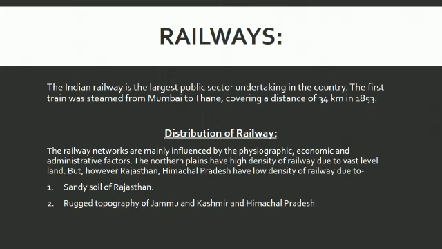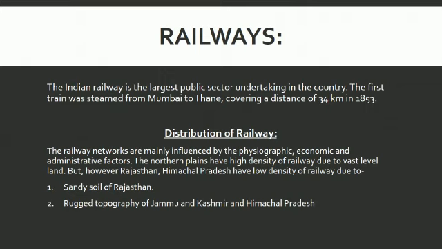The Indian Railway is the largest public sector undertaking in the country. The first train steamed off from Mumbai to Thane, covering a distance of 34 kilometers, in 1853. This is most important. The Indian Railway is undertaken by the Government of India, and the first railway line started from Mumbai to Thane, a distance of how many kilometers? 34 kilometers.